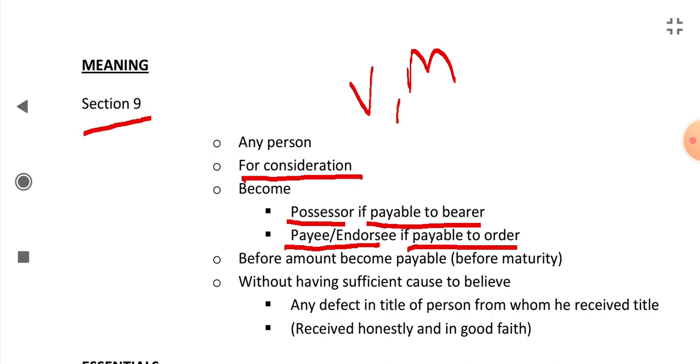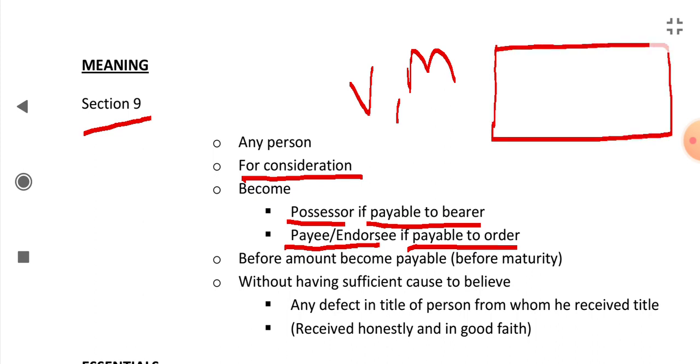So what are bearer or order instruments? When you see a check, you can see it's written "pay A or bearer". It's written on the check, you can see it online also. So what does it mean? "Or bearer" means either the bank should pay to A, or whoever is holding the check. Whoever has the possession of the check, or whoever bears that check, the bank will pay to that person.